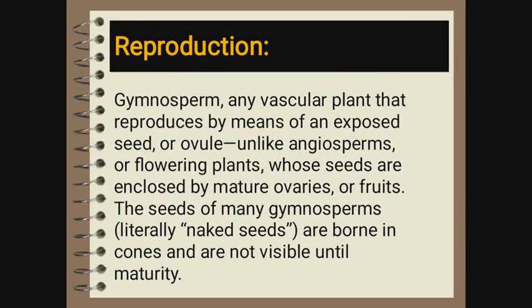So next one is reproduction of gymnosperms. Gymnosperms are vascular plants that reproduce by means of an exposed seed or ovule, unlike angiosperms or flowering plants, whose seeds are enclosed by mature ovaries or fruits. The seeds of many gymnosperms are borne in cones and are not visible until maturity.